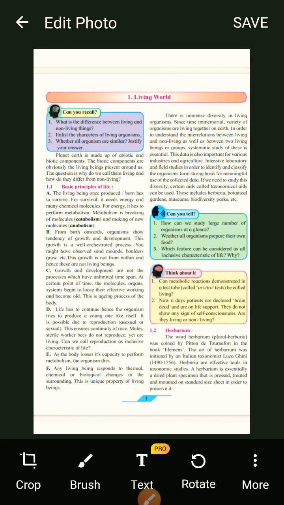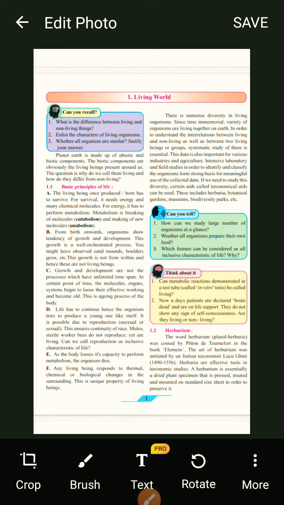Mules and sterile bees do not reproduce, yet they are living. Can we call reproduction an inclusive characteristic of life? No, because worker bees and mules are sterile. Okay. Now, next is E.